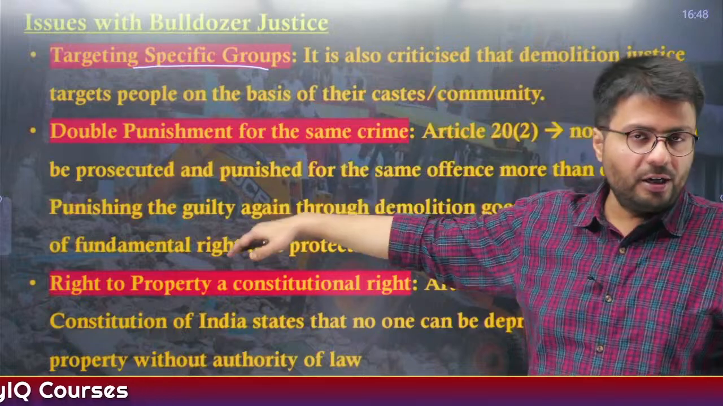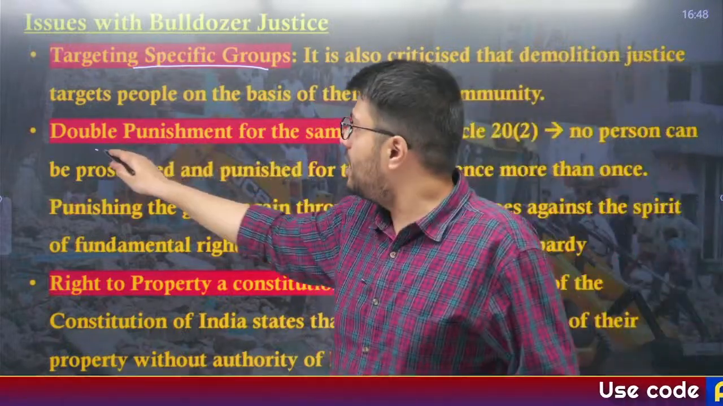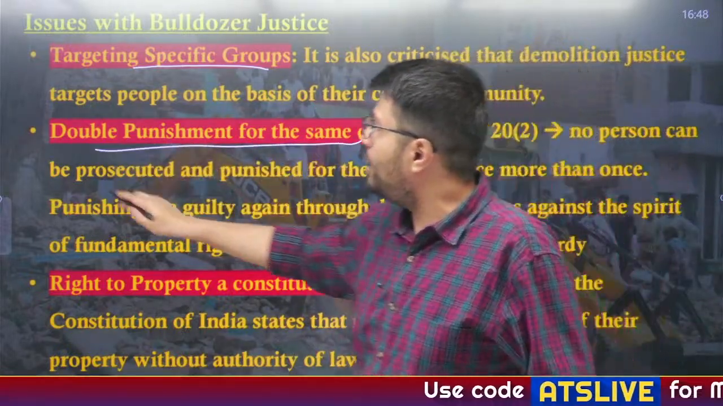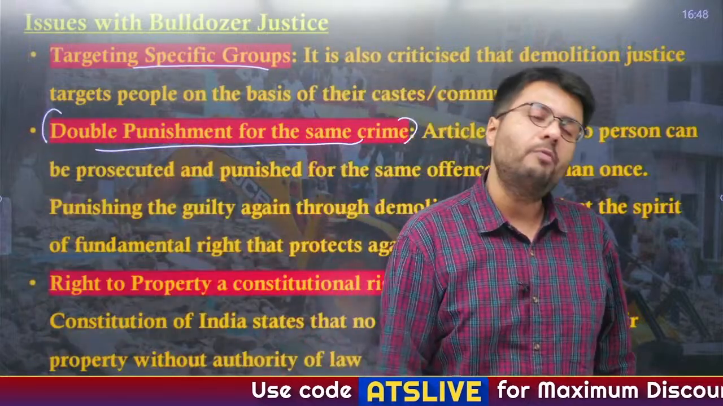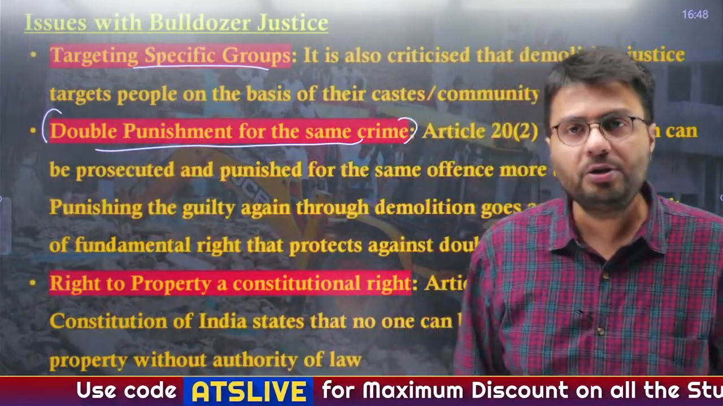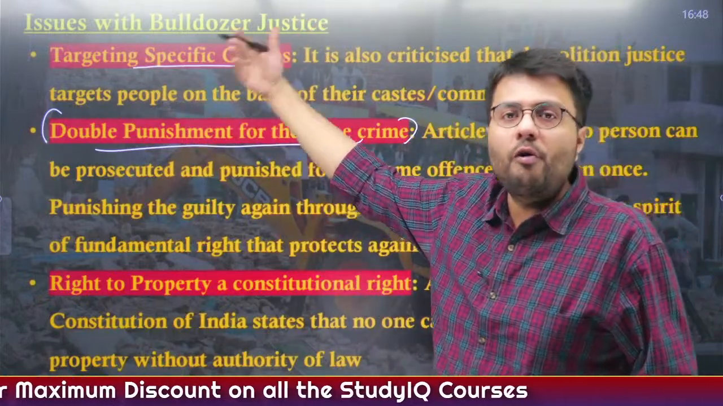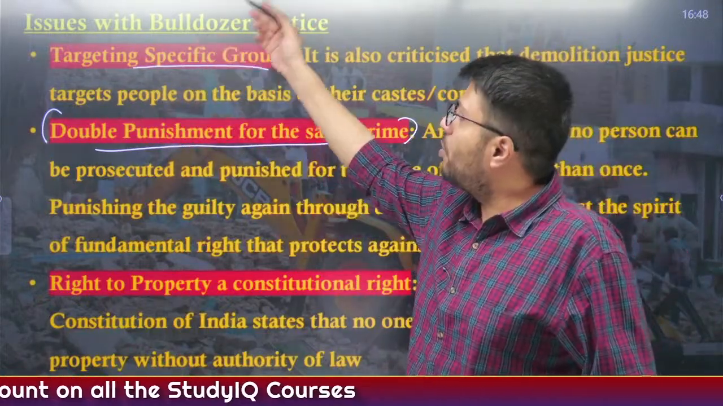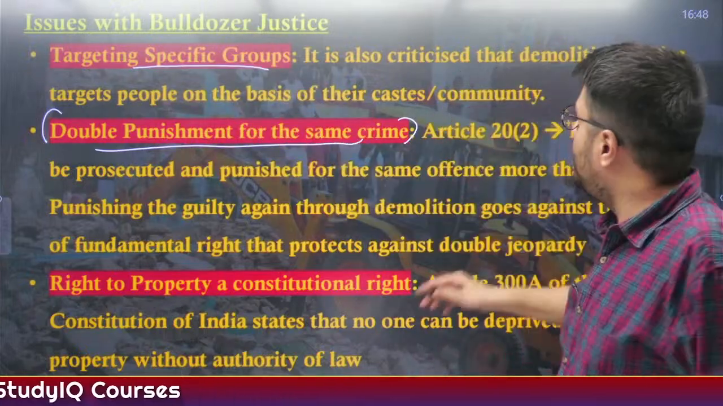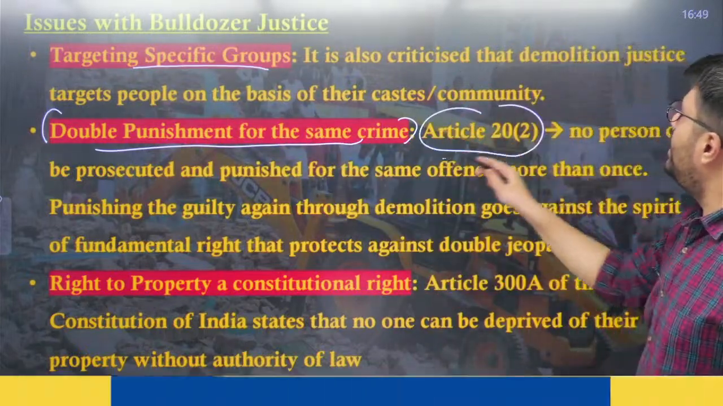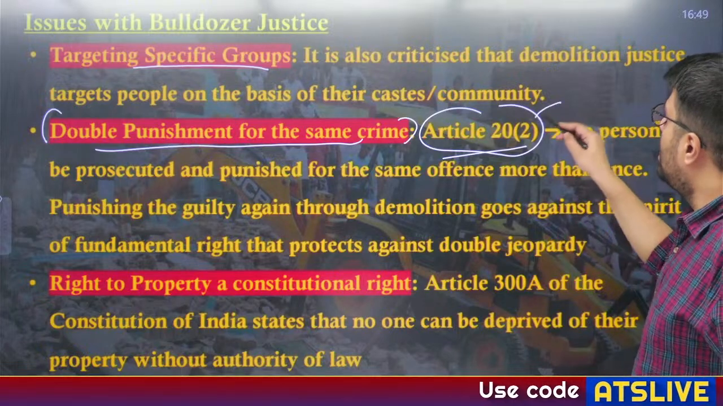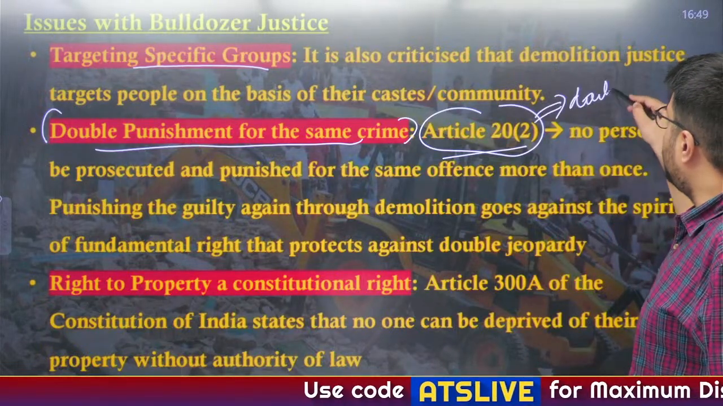Also, in terms of the constitution, there is a double punishment for the same crime. For example, the person who has been accused of a crime will eventually be given punishment by the judiciary. However, if the government is demolishing their homes, their offices, their businesses, it is also a kind of double punishment, which violates Article 20 subsection 2 of the Indian Constitution, that prohibits double jeopardy, right?